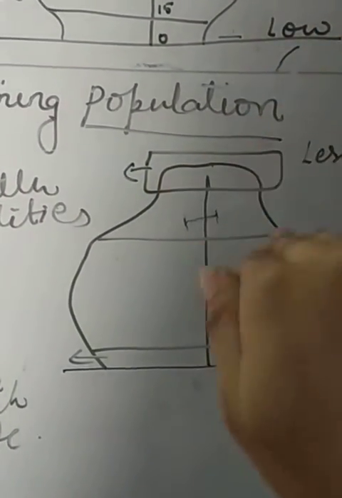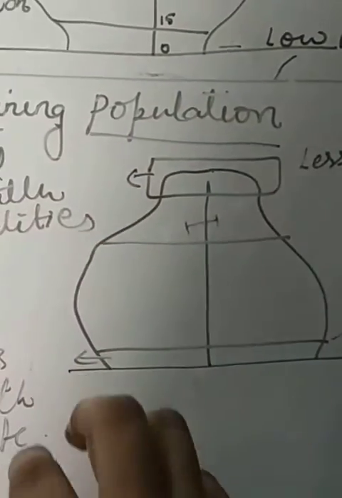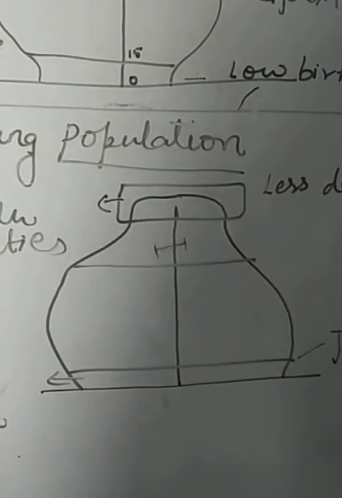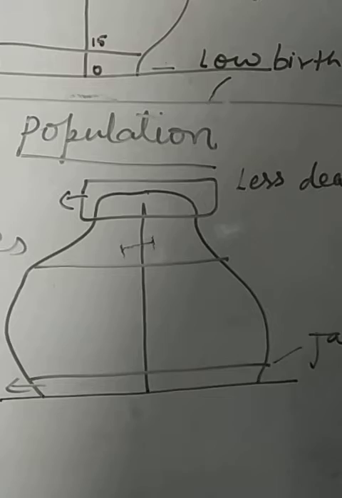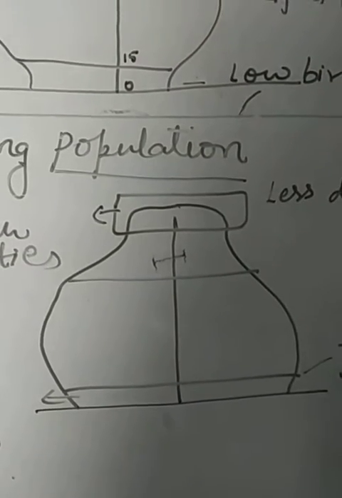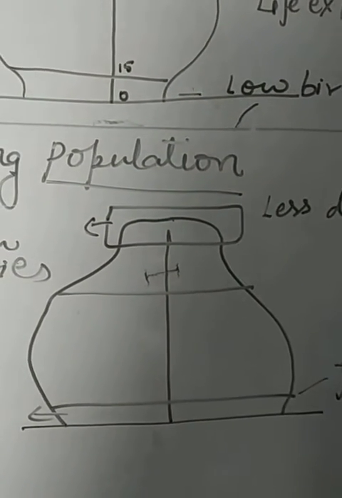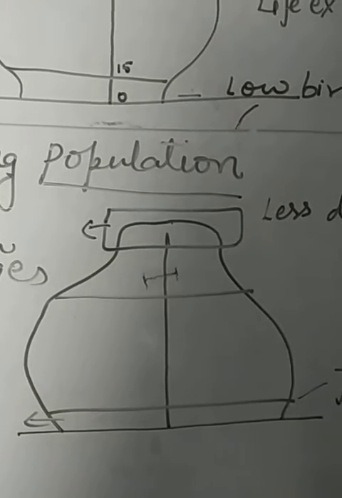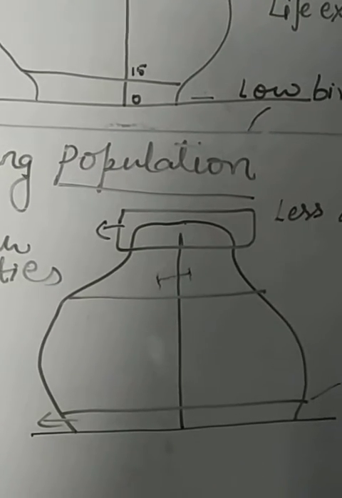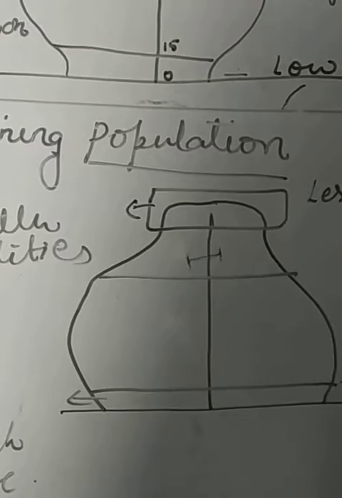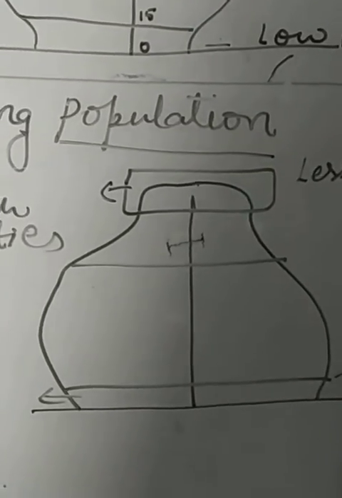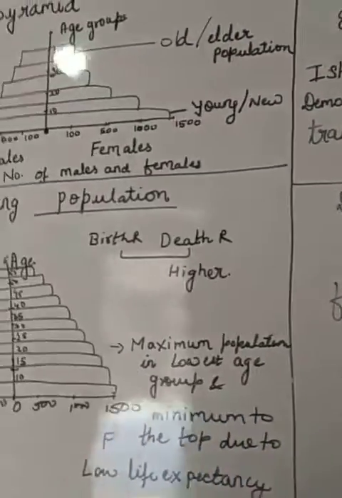That means the death rate is not very high there, and the birth rate is not very high either, because the people are busy in their own life and maintaining their life quality. So this is the reason for the low birth rate in these countries. We have the example of Japan: they are not giving birth to so many children because they are improving their life quality.